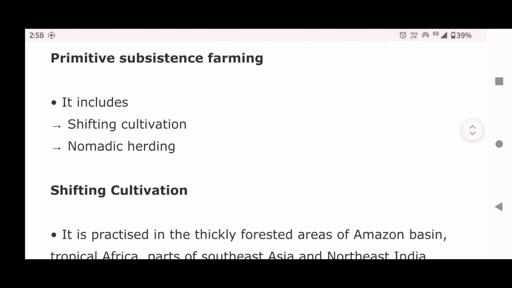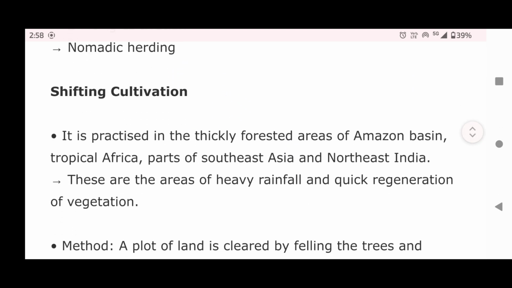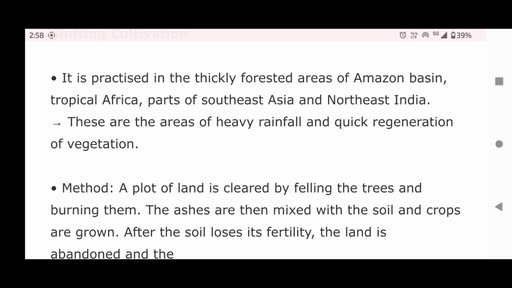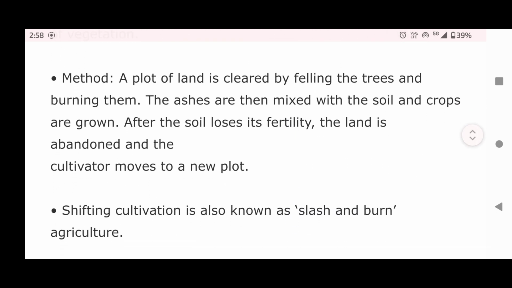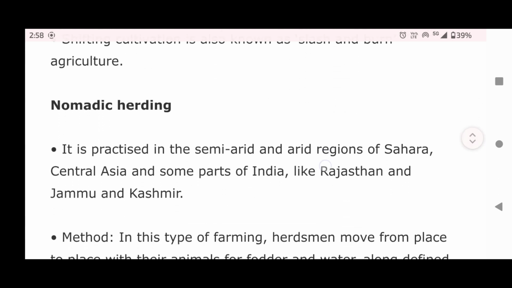Primitive subsistence farming. Primitive subsistence farming includes shifting cultivation and nomadic herding. Shifting cultivation. It is practiced in the thickly forested areas of Amazon basin, tropical Africa, parts of Southeast Asia, and Northeast India. These are the areas of heavy rainfall and quick regeneration of vegetation. Method. A plot of land is cleared by felling the trees and burning them. The ashes are then mixed with soil and crops are grown. After the soil loses its fertility, the land is abandoned and the cultivator moves to a new plot. Shifting cultivation is also known as slash and burn agriculture.